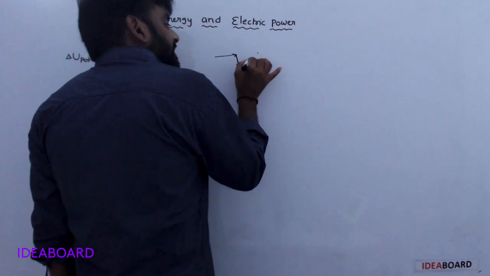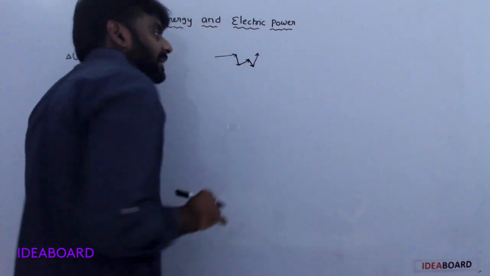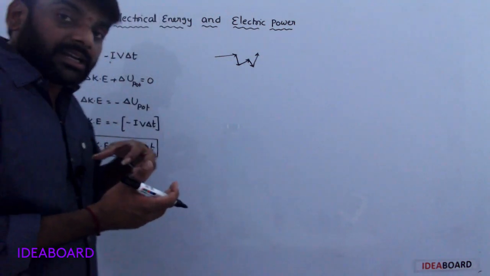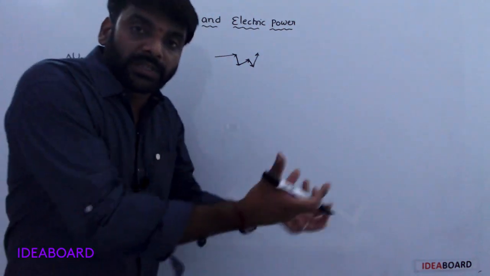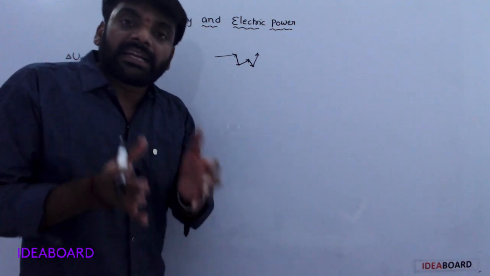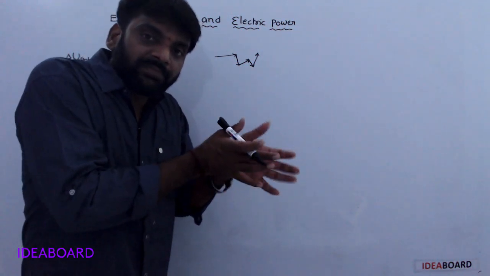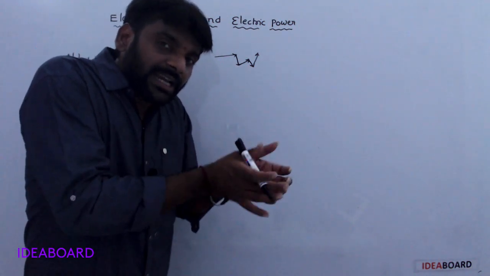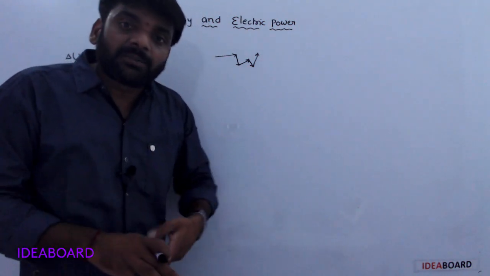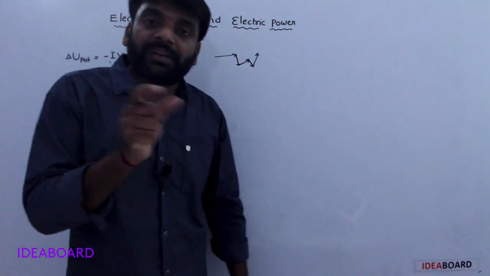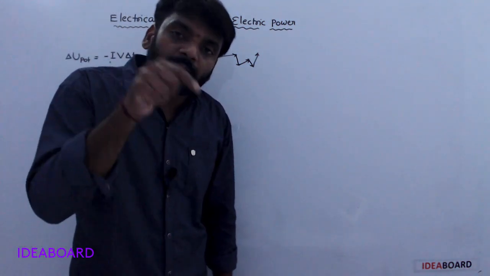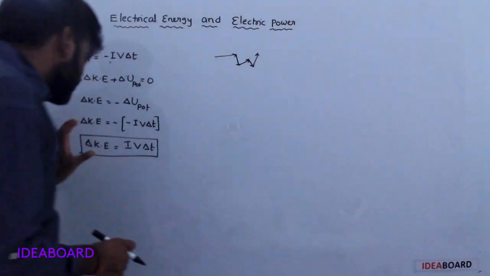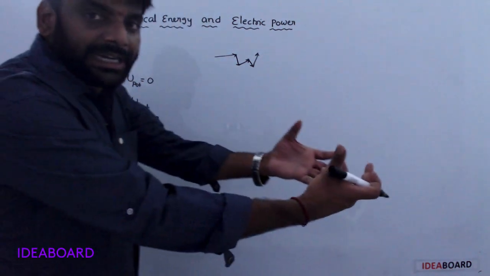Due to collision, the electrons lose this kinetic energy. The energy lost is gained by the atoms. Atoms vibrate vigorously. Due to that, heat is developed. That means this energy is converted into heat energy.